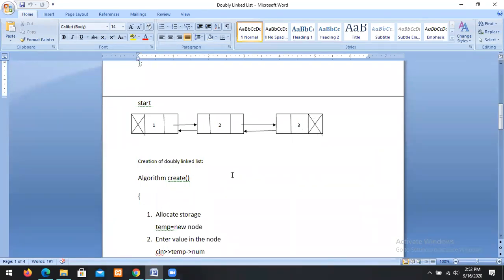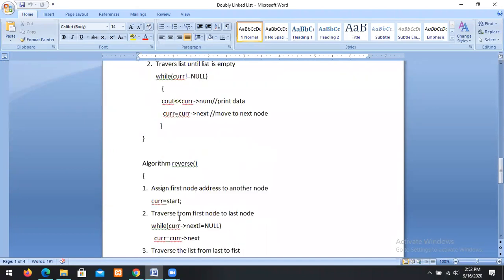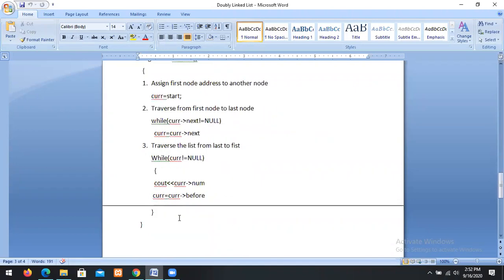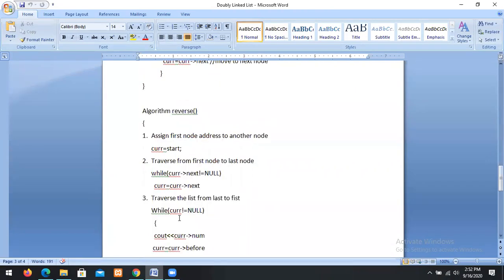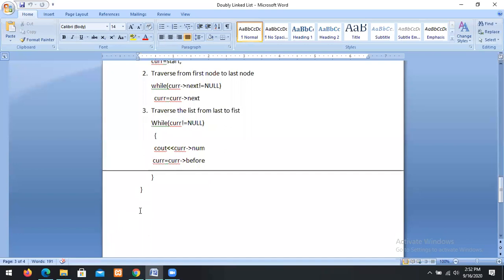We have already implemented three modules: create, display and reverse. The create module is used to create a double linked list. The display module is used to print the elements of the list, and the reverse module is used to print the elements of the list in reverse order. These are the 3 modules which were already implemented in the last class.